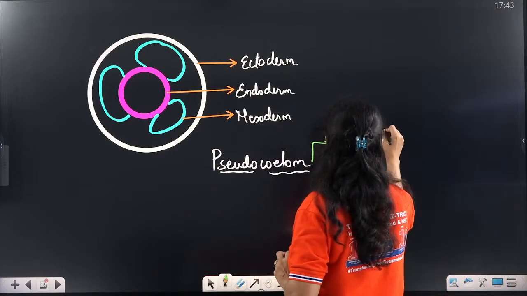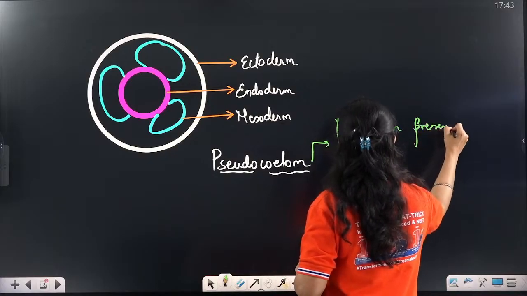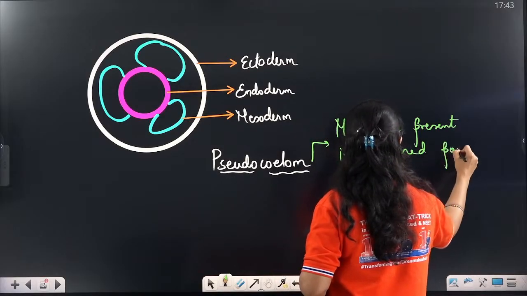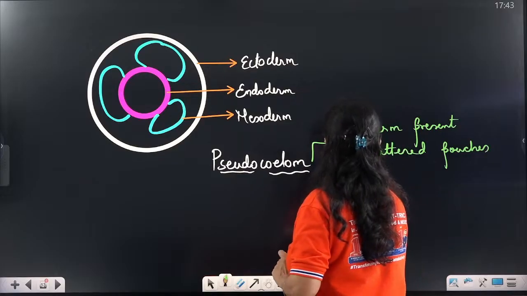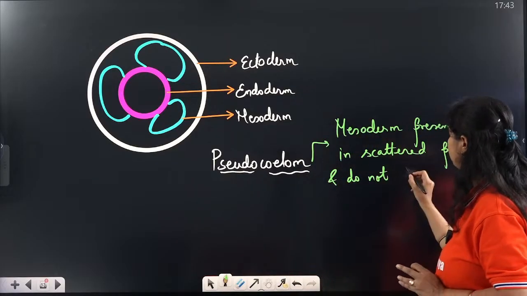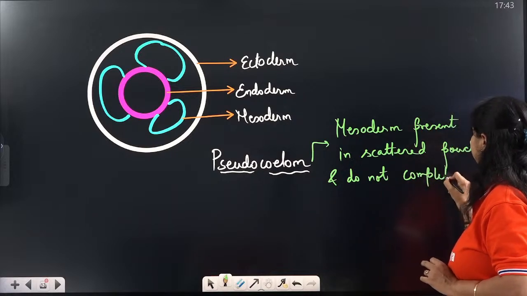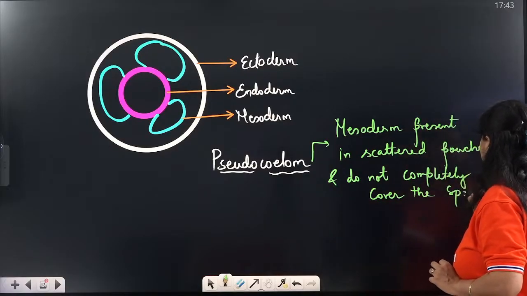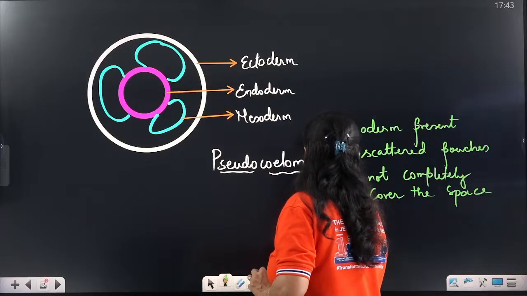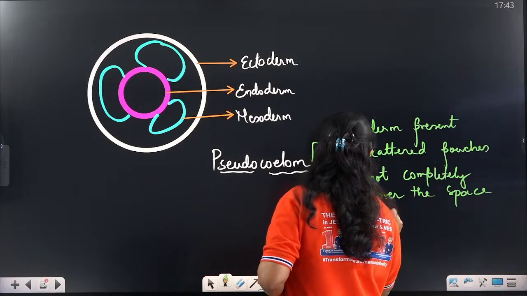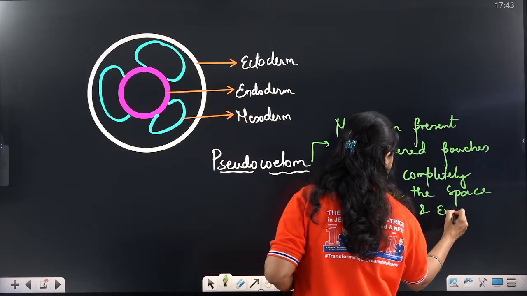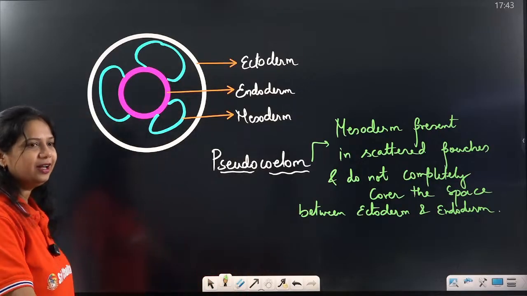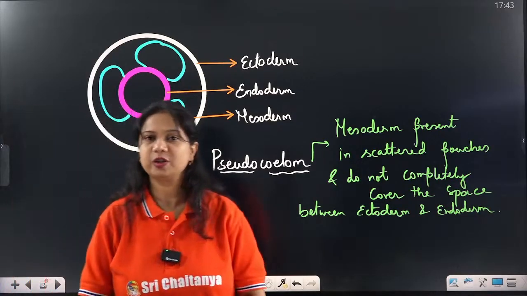Mesoderm is present in scattered pouches and does not completely cover the space between the ectoderm and endoderm. That is why it is called pseudocoelom. So this is the reason why they are called pseudocoelomates.